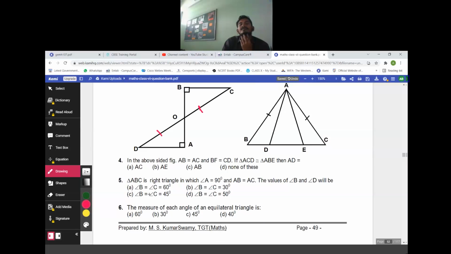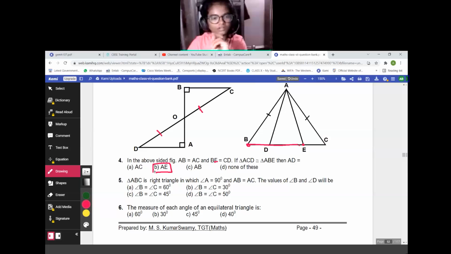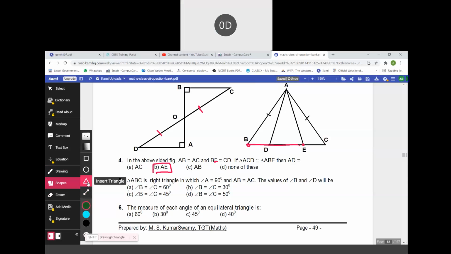AB is equal to AC. Consider BE is equal to CD. Then AD is equal to what? AE. Perfect. Triangle ABC is a 90 degree. I'll just draw a diagram, just wait.